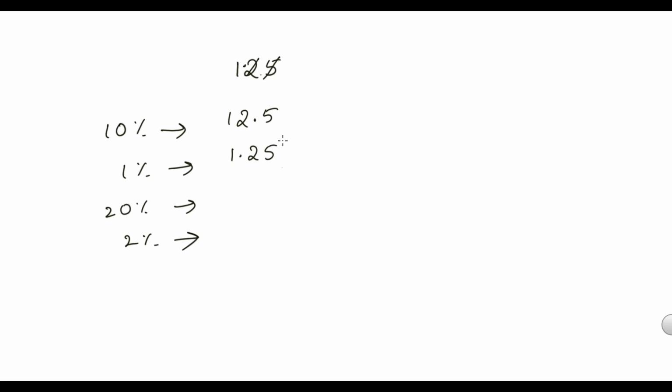Same way, 20% will be double of 10%. Double of 12.5 is 25. 2% will be 1/10 of this. 1/10 means remove the last digit. Removing the last digit, if it is a non-zero digit, then take the decimal: 2.5. Or we can multiply 1% by 2: 1.25 into 2 is again 2.5. Right? So 20% is 25, 2% is 2.5.